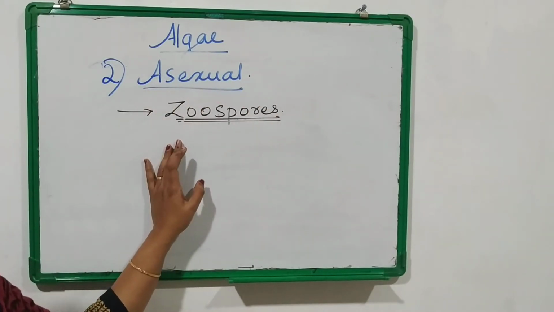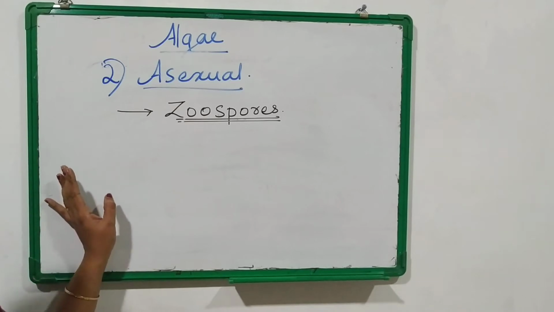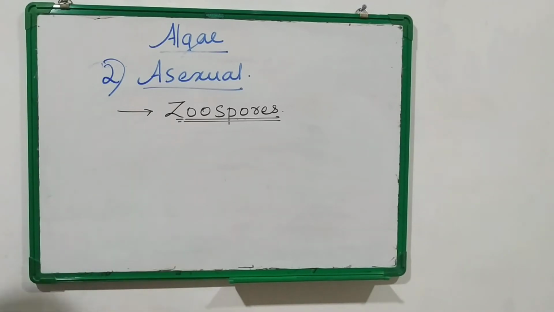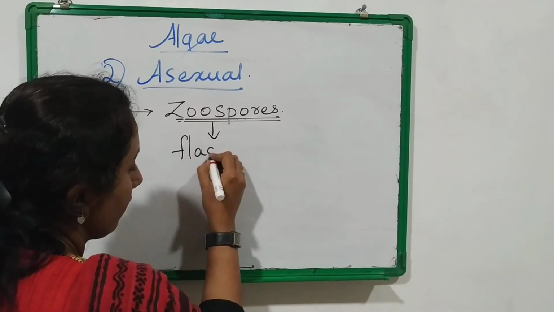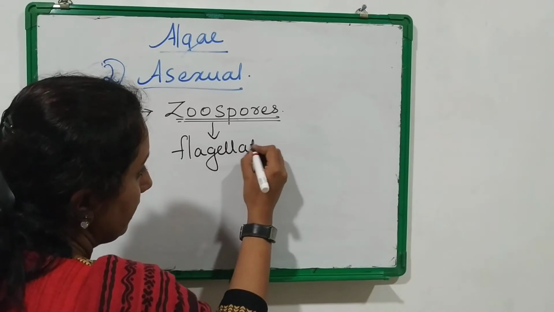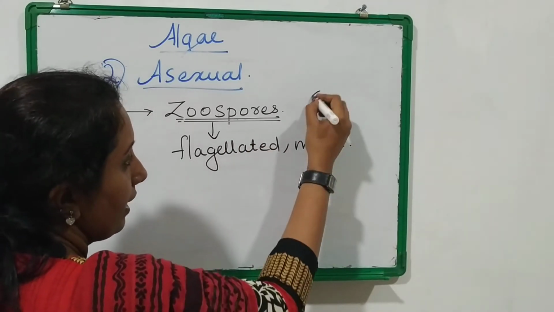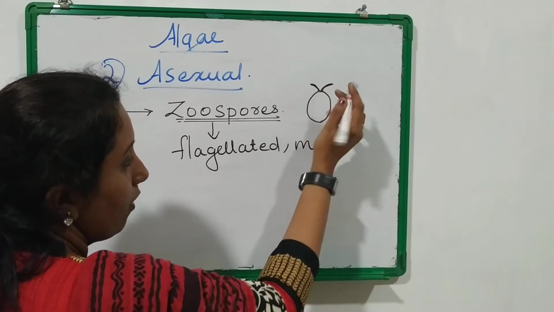That is zoospores. Asexual reproduction takes place with the help of spores, and the most commonly involved spores are the zoospores, which are flagellated and motile. What do we mean by flagellated? Flagellated means the spores will have flagella.